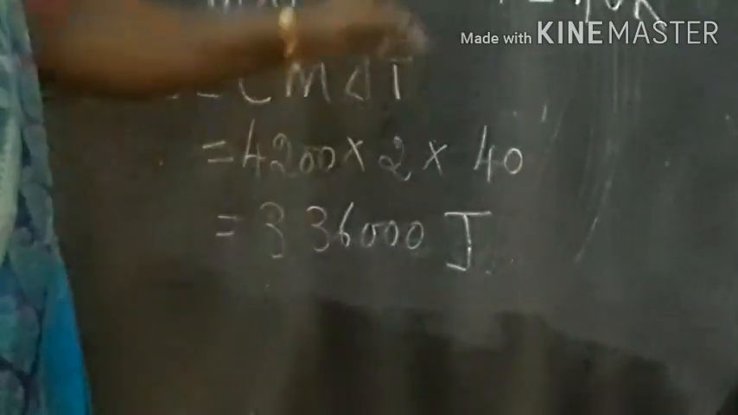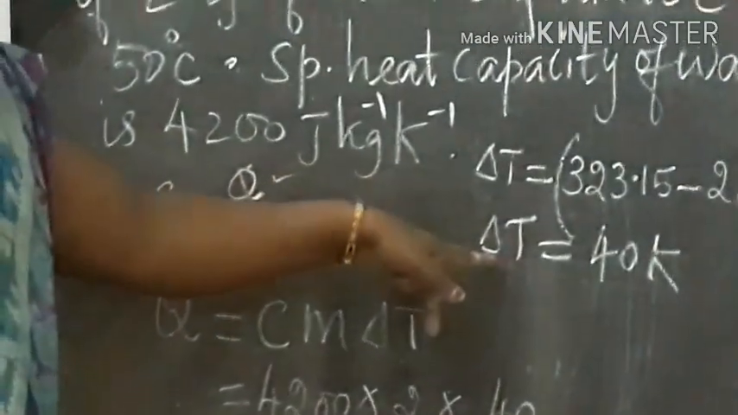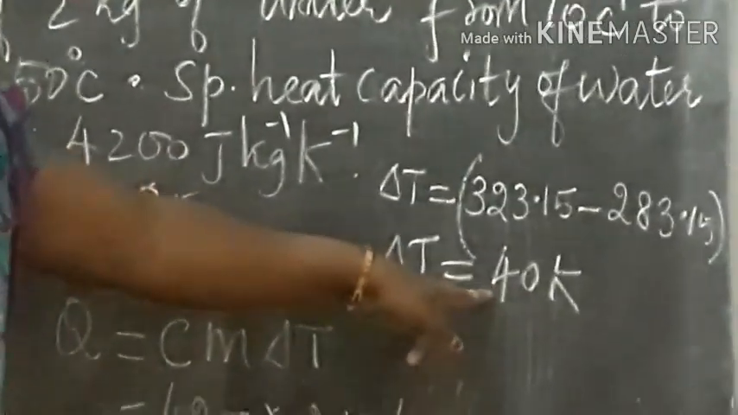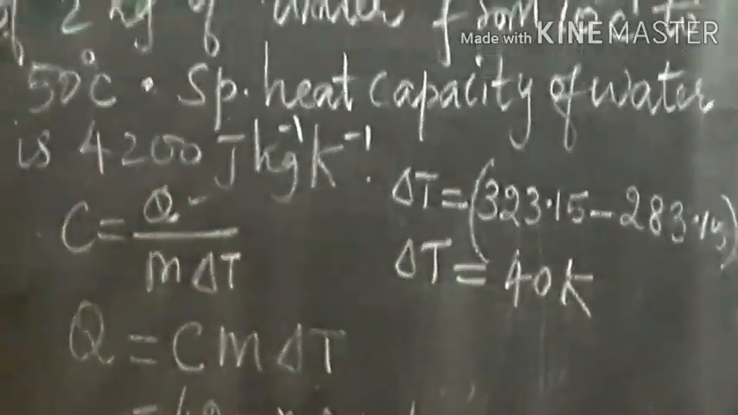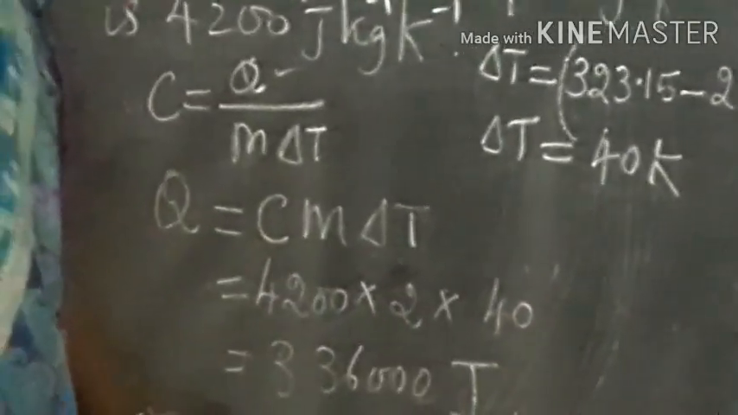required. So change in temperature, convert the value into Kelvin, and the change in temperature is 40 Kelvin. Substitute the values, we get the answer as 3 lakhs 36,000 joule is the heat energy required.